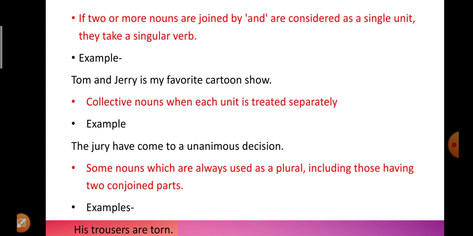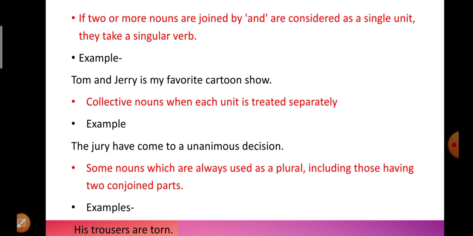Tom and Jerry are two nouns. Okay, Tom, Jerry, two nouns, but they are considered as a single unit. We never say "Tom is my favorite cartoon." We always say Tom and Jerry is my favorite cartoon. Similarly, more examples are there. Bread, butter and jam is a standard breakfast.